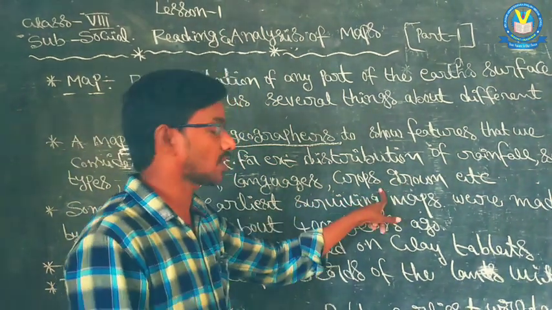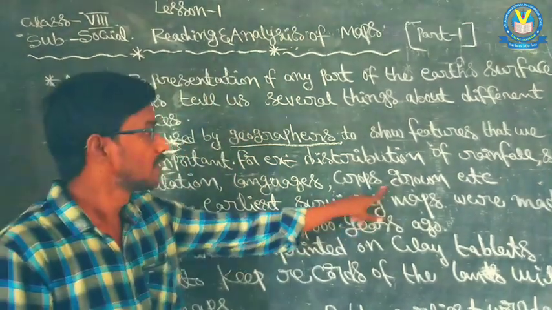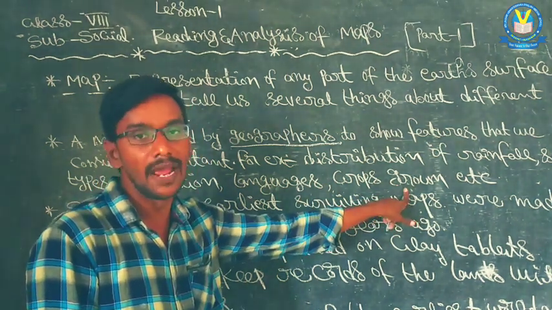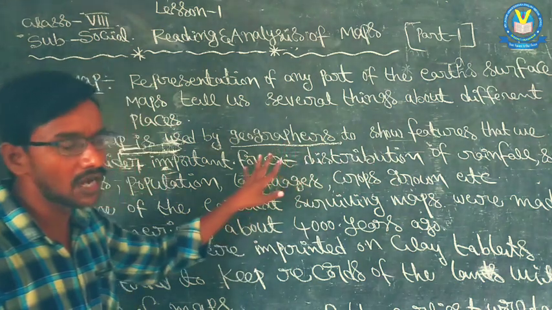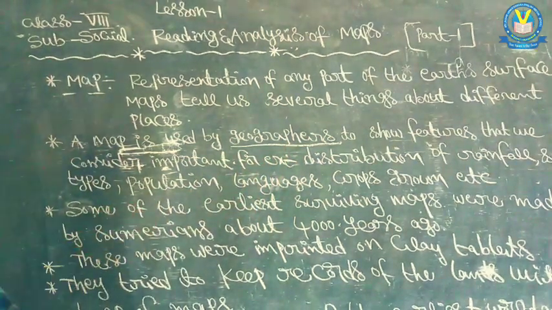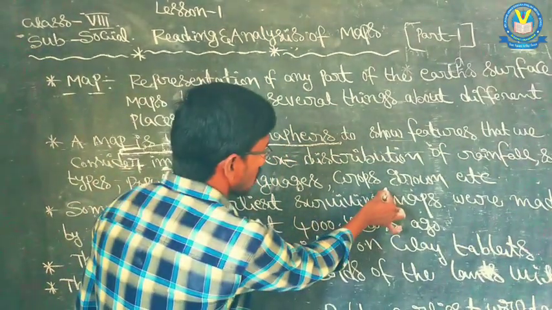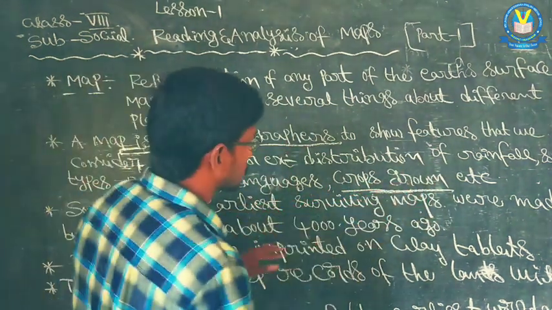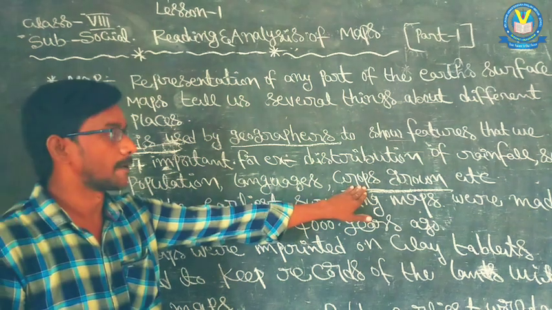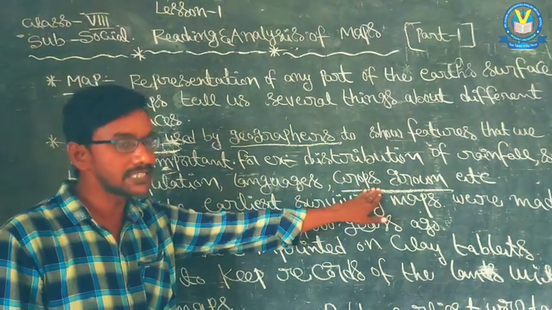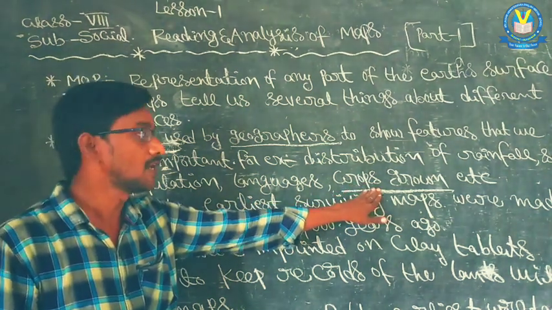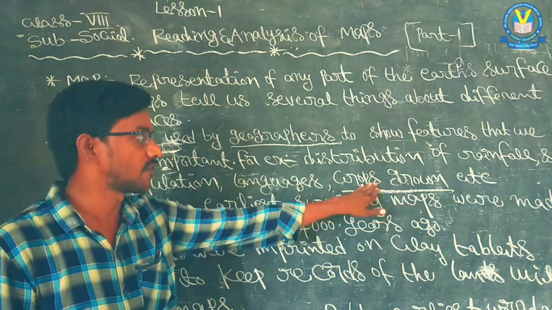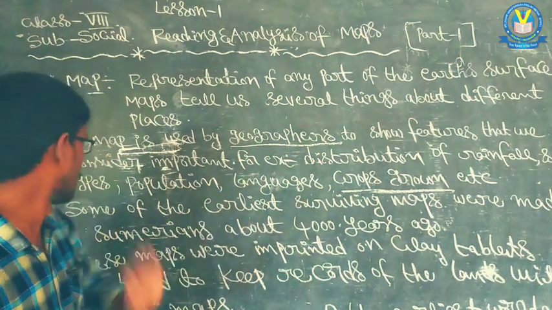Next, crops grown. Crops are different: paddy, wheat, maize. All soils are not suitable for all crops. For example, there is a relation between crops grown and soil types. For crops like paddy, wheat, maize, which areas are suitable for paddy crop, which areas are suitable for maize crop. This type of information is given by a map, etc.